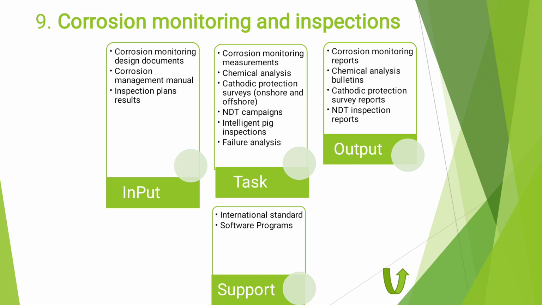And then also for the CP, maybe we do campaigns to monitor every 3 months, 6 months, or it depends on the design.